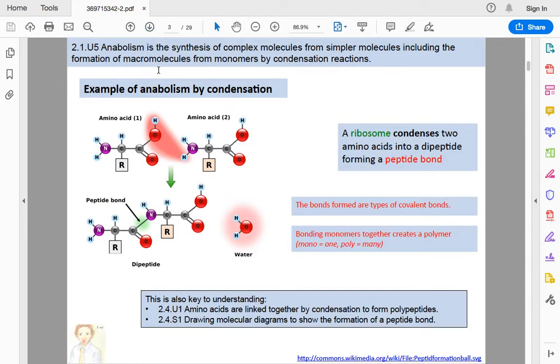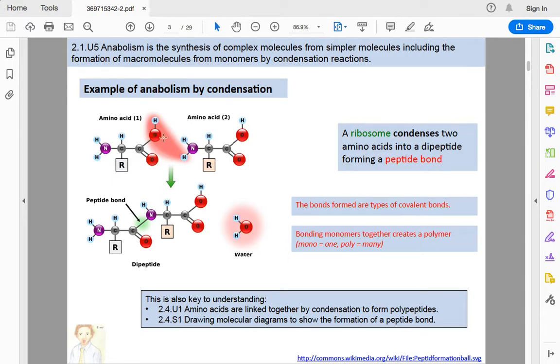So, we have an example of amino acids and how these structures, polypeptides, are formed. We have an example of anabolism by condensation. What is anabolism? The process in which, through the use of bonds, we're going to form new substances using smaller units. Okay, this is amino acid number 1. This is amino acid number 2. How do you recognize an amino acid? Because it has nitrogen in its structure.